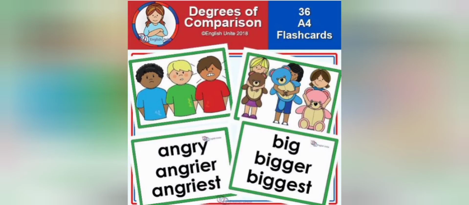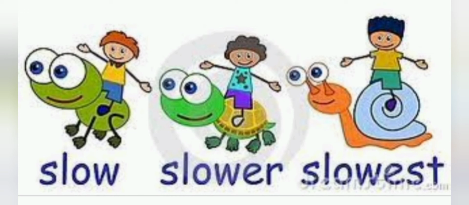Dear students, next we are going to learn about degrees of comparison. In earlier classes also you might have remembered that we use degrees of comparison. What are these? These are the adjectives that are used to compare two or more nouns or pronouns. For example, as we can see in the picture, the first child is with an ant, that is slow. Next is on a turtle, that is slower. And the last one is on a snail, that is the slowest.